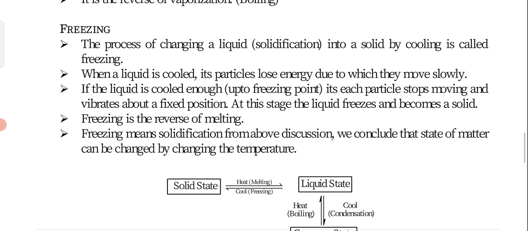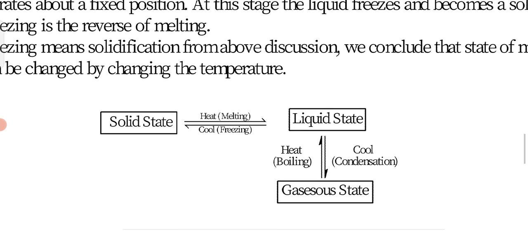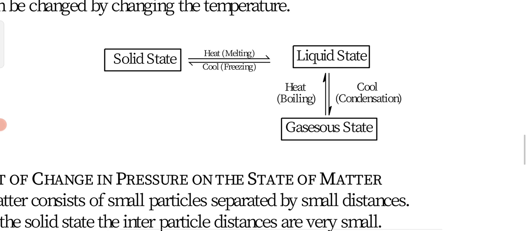So the state of matter can be changed by changing the temperature. Solid to liquid: heat, or melting. Liquid to solid: cool, or freezing. Liquid to gas: heat, or boiling. And gas to liquid: cool, or condensation.